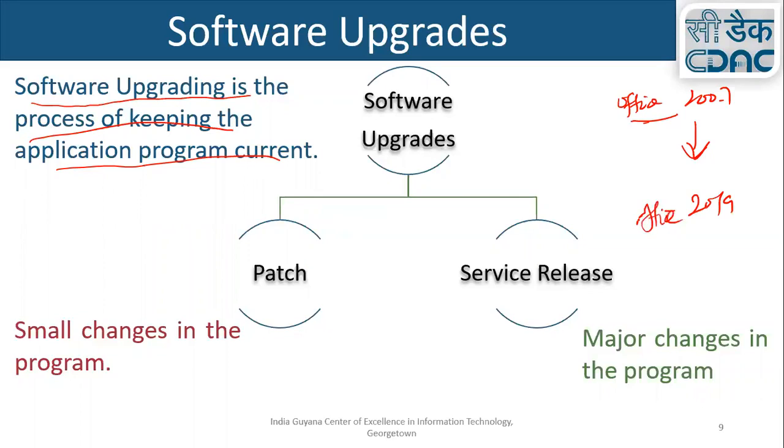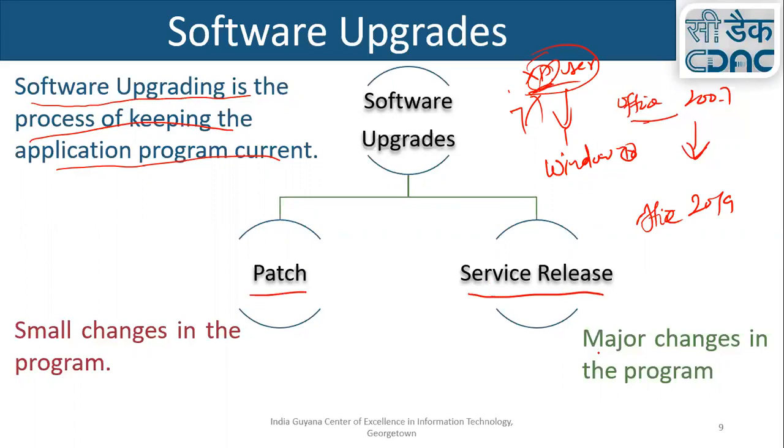Similarly, if you are an XP user, now Windows is removing all support for XP and 7, and they are providing Windows 10. So what are XP and 10? These are just different upgrades of the system. Time to time you may feel that you have to upgrade the system. Software upgrading is the process of keeping the application program current. So how can you do it? Two things: there are service releases and there are patches.